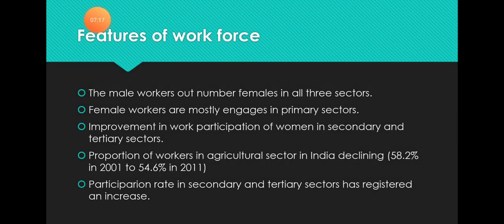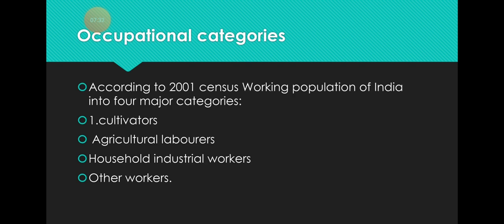The proportion of workers in the agricultural sector in India is declining. Like you can see, the percentage is written in the slide. The work participation rate in the secondary and tertiary sector is increasing day by day. It is showing a developing trend of our country's economy.